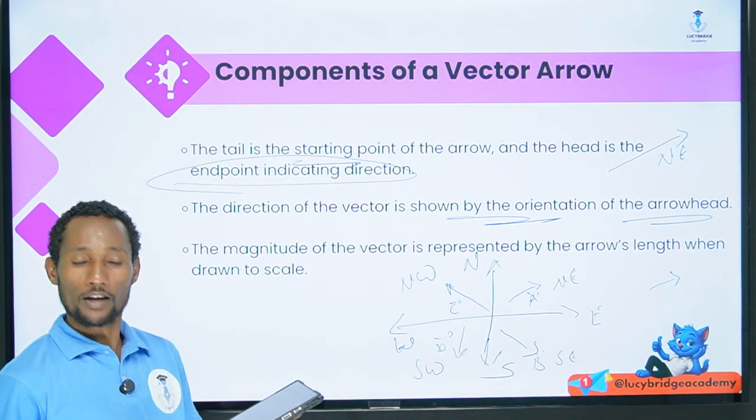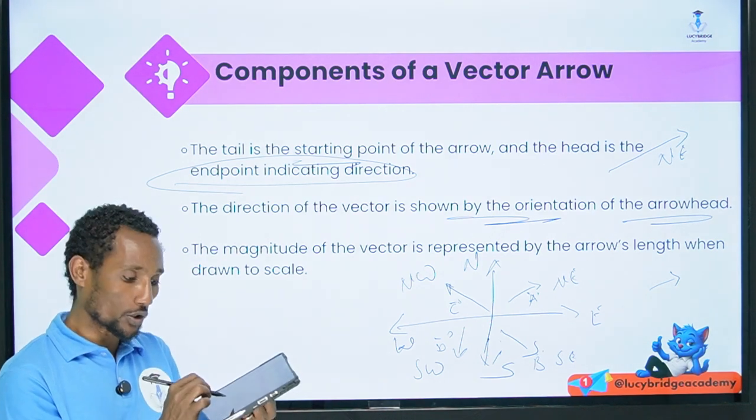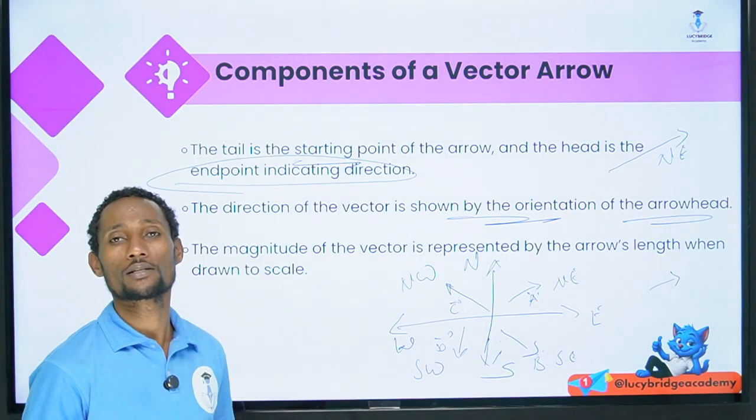In such a way, if it is on the positive x-axis, it is east, only east. If it is on the positive y-axis, it is only north. And in such a way, you can identify whether it is north, east, west, or south.